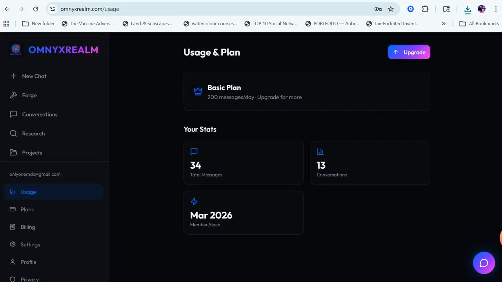This shows me my usage. Again, I'm in the basic plan, 200 messages a day. Right now, I've used 34 total messages. I have a lot more messages I can use. This is per day. So honestly, I don't think I would ever run out.